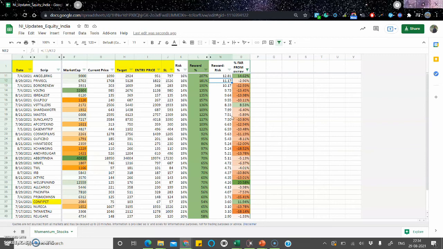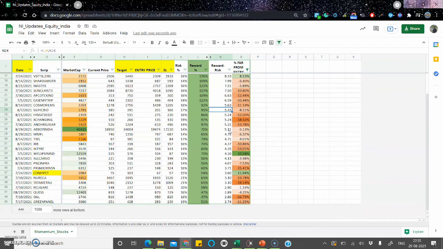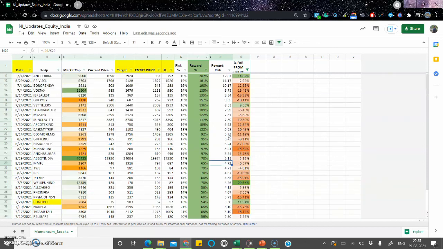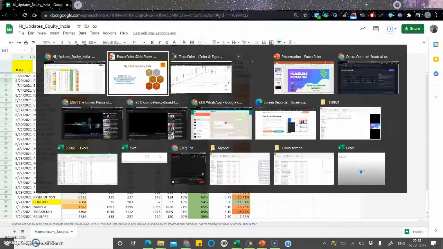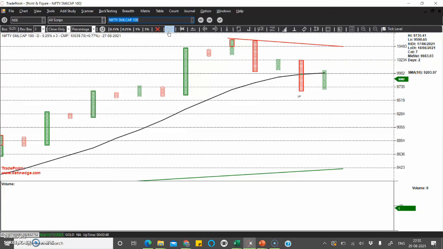Similarly, if you go down, you can see that Sharda Motor is another one which has a good risk reward ratio, and it is near the breakout range. Mastech is another one, and Gufic Bio is there as well. Abbott India is there. Forgings Limited. We'll look into those charts briefly. Let us go to the charts of these stocks. So first is Privi Chemical.